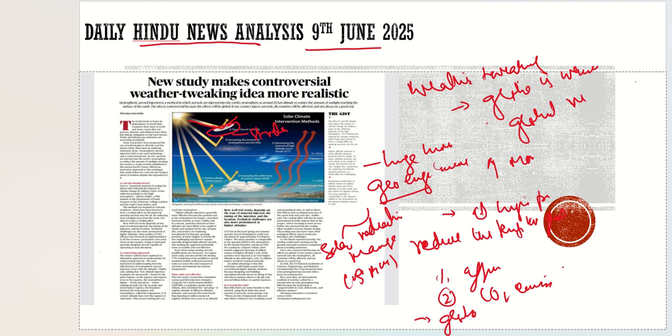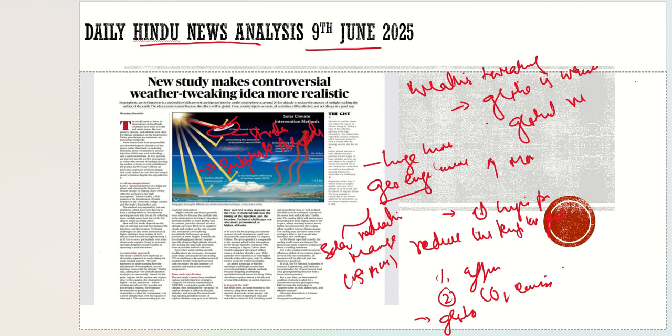Well, in solar radiation management, there is another way by which we can reduce the temperature. What is that? The first one is using the mirrors, the reflectors, and the other way which is talked about is sulfate aerosols.